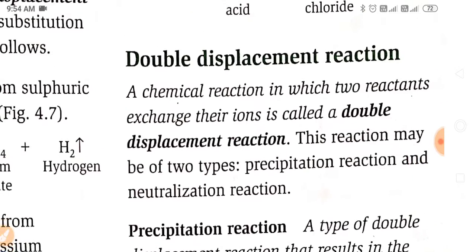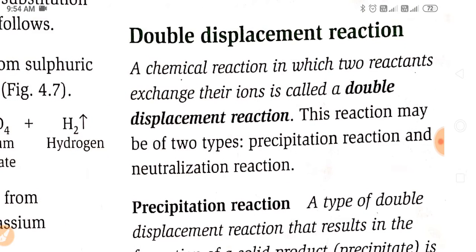Next reaction is double displacement reaction. As the name suggests, a chemical reaction in which two reactants exchange their ions is called a double displacement reaction. This reaction may be of two types: precipitation reaction and neutralization reaction.